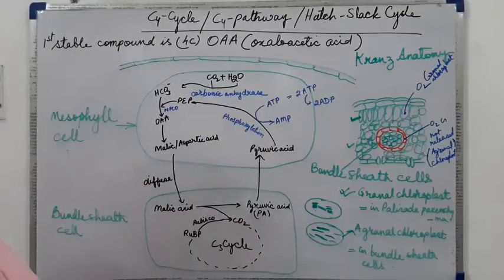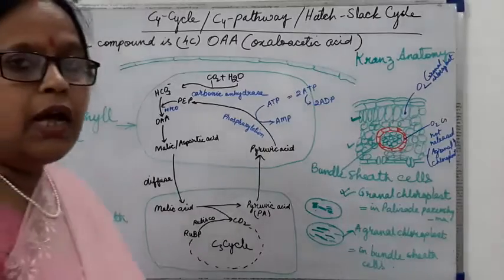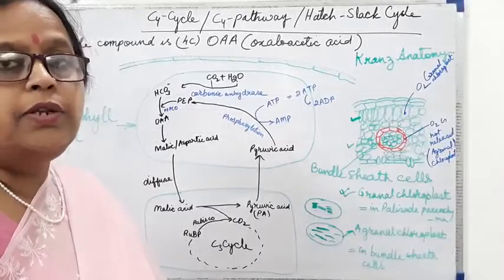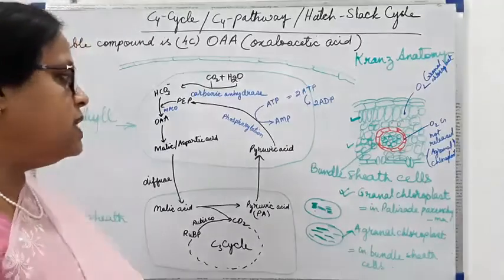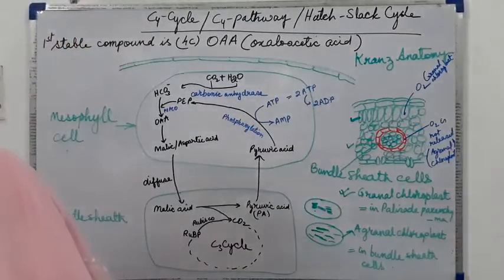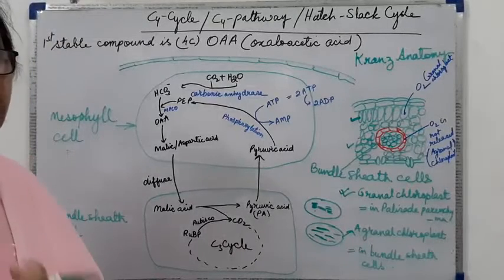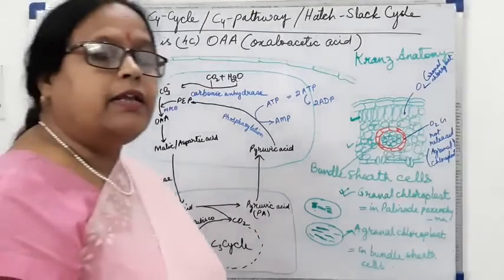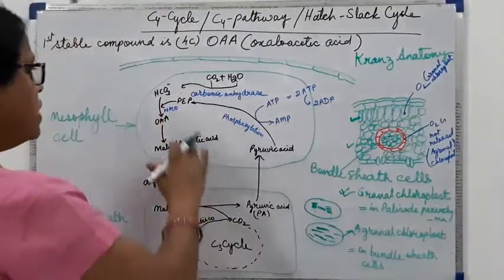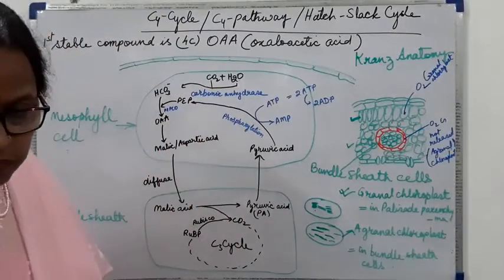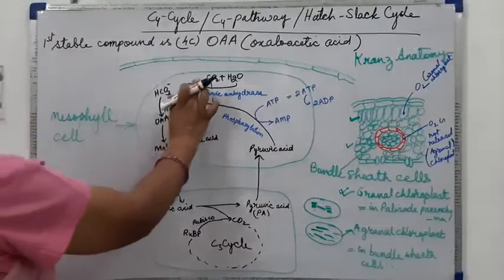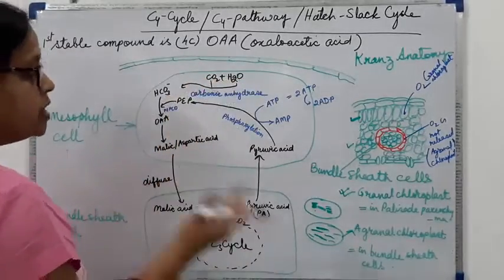Because in these plants, the stomata are closed during daytime and the stomata are open during night. So, because the stomata are open during night, they take in carbon dioxide in the night time. So, what happens here in these plants?